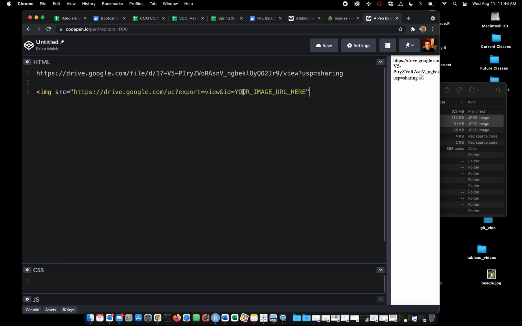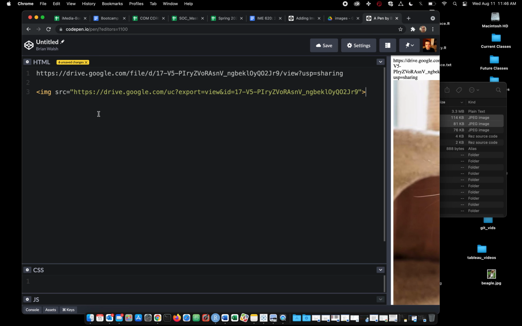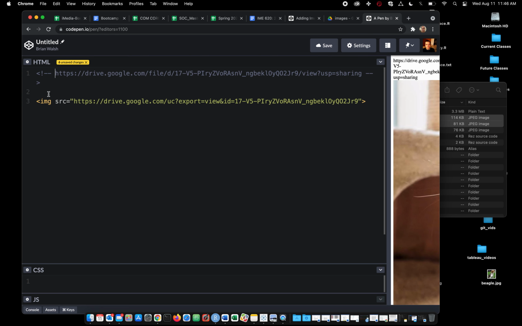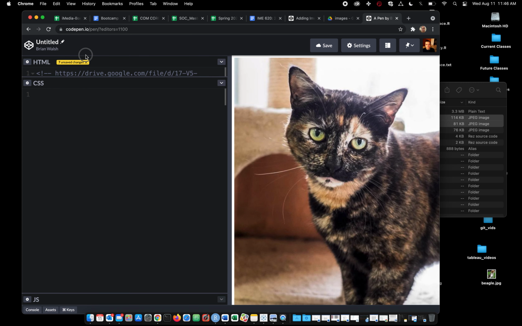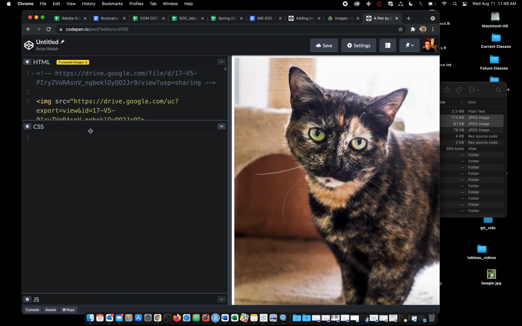So what we want to do is change your image URL here. We're just going to grab this snippet of gibberish. So let me copy, paste, and close that image tag. And it looks like we've got an image. Now I don't need this anymore, so maybe I'll make it a comment. And it's big. Remember, we can always control that by saying img max width 100%.